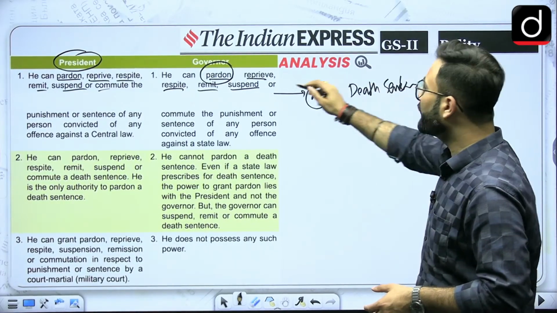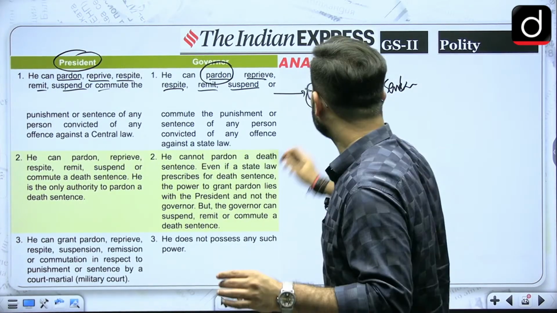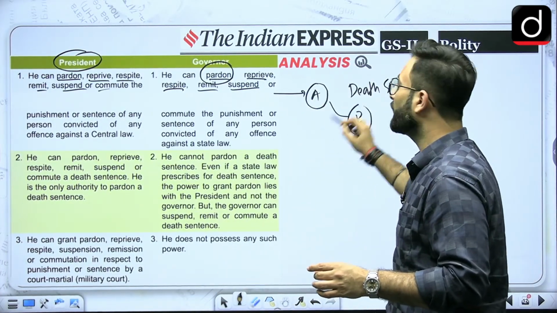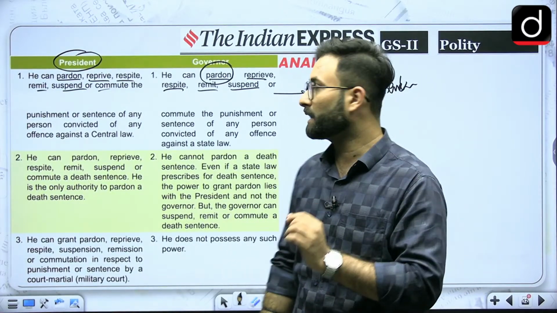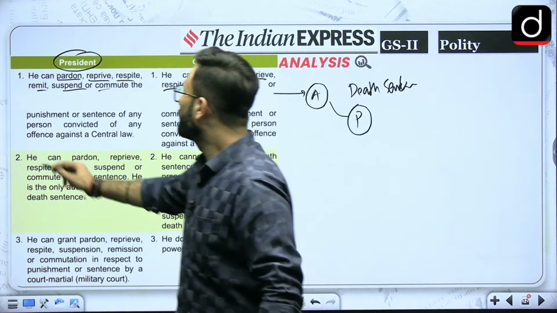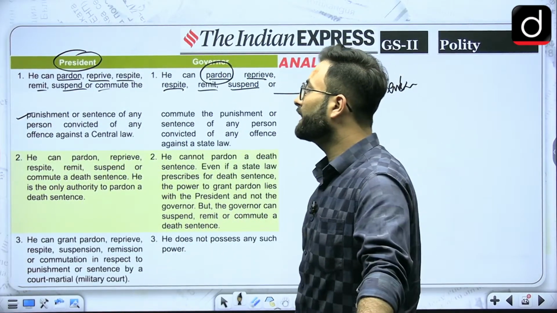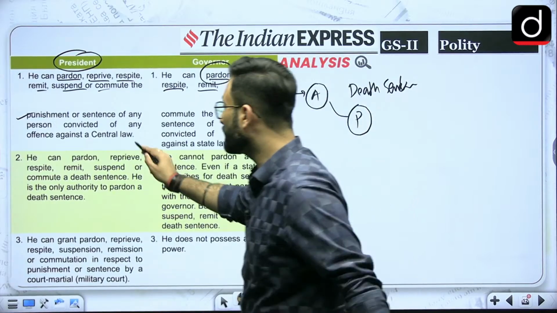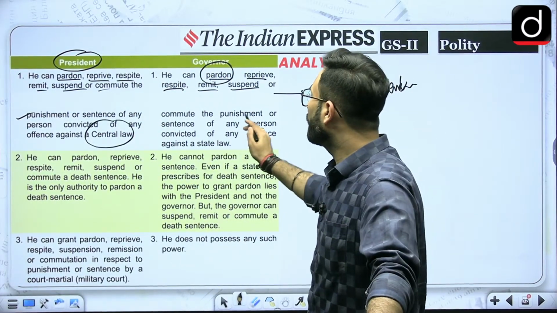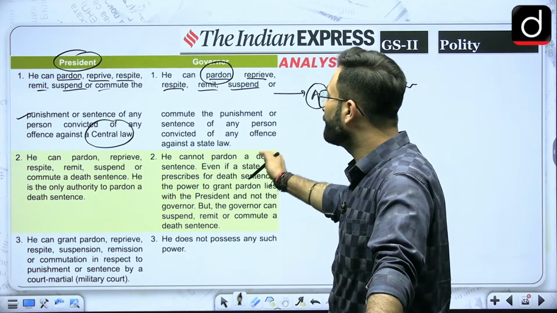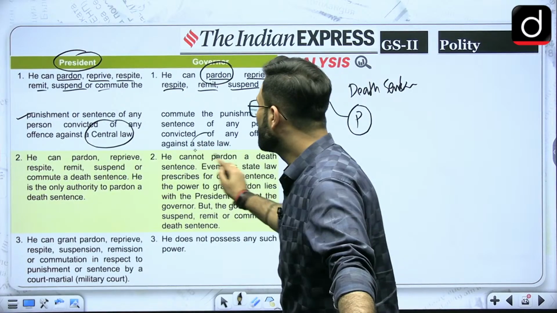Now that pardoning power, that absolutely freeing that particular person from that particular sentence, that power is with the president only, and not with the governor, only in the case of death sentence and not otherwise. Coming to the next one, the punishment or the sentence of any person convicted of any offence against the central law. Now this is against the central law, obviously he is part of the union over here. The punishment or the sentence of any person convicted of any offence under the state law, that is for the governor.